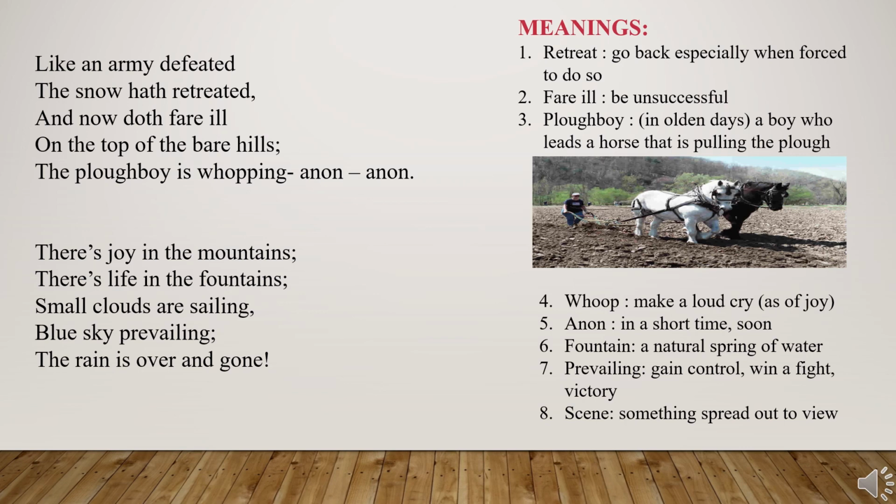Crowing, flowing, twitter, glitter, youngest, strongest, grazing, raising, defeated, retreated, ill, hill, mountains, fountains, sailing, prevailing. There are totally 8 pairs of rhyming words. I want you to recognize them by yourself, or when I was telling, I know you would have done it. Okay, children?